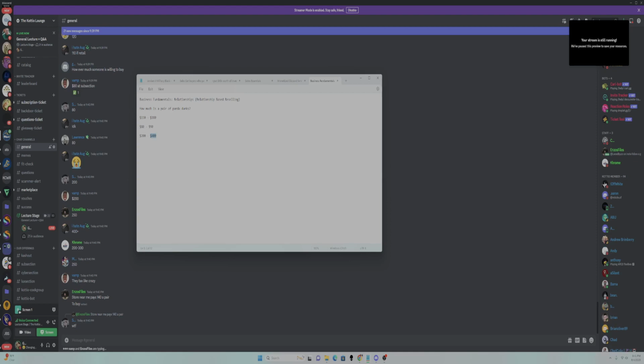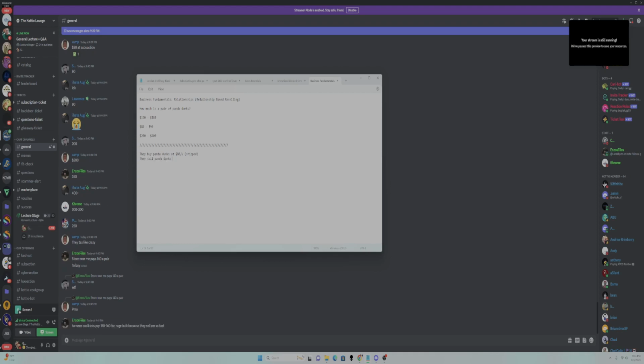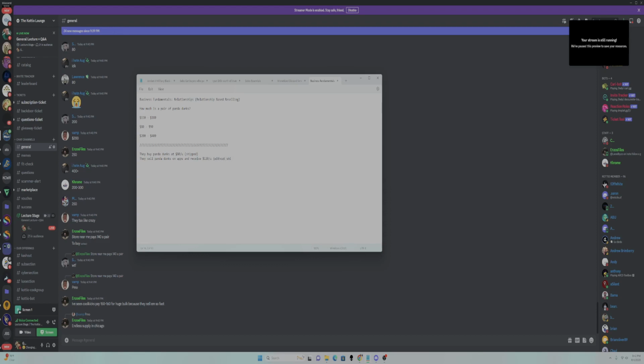So this is a really cool thing. The issue is that a lot of app sellers expect somewhere between this. So let's just take a look at what this means, right? Even for members of Kottio, this is a mistake that I see a lot of our members make. So they buy Panda Dunks at $80 per unit, and this is shipped, so this is their total cost. They sell Panda Dunks on apps and receive, let's call it $120 per unit, and this is without ship. So their net price here, they might end up with a $105 payout.